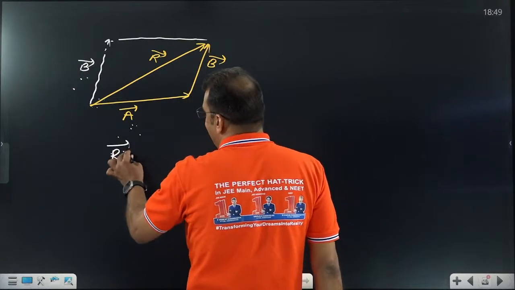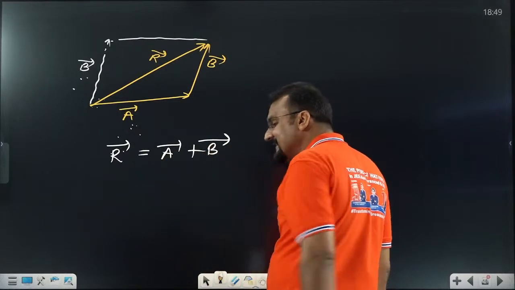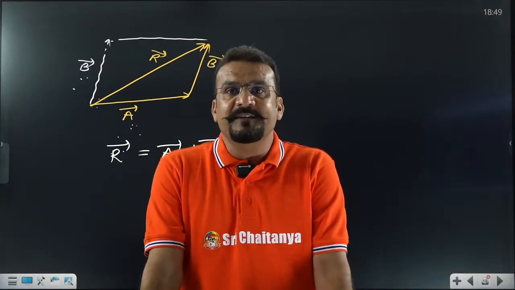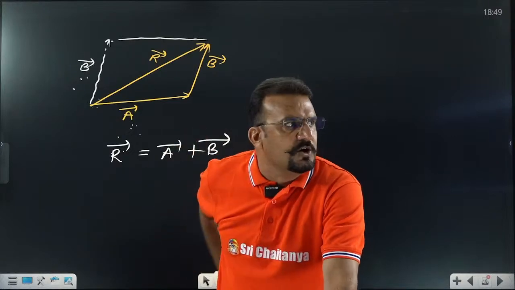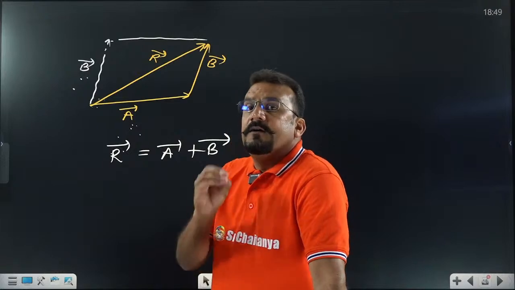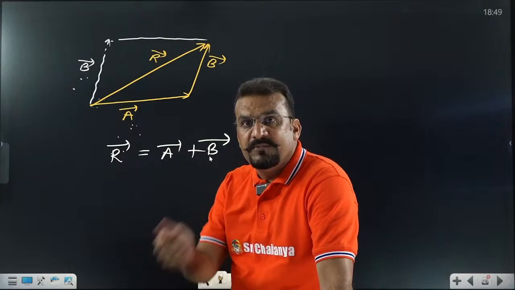That means vector R is again vector A plus vector B. That means the parallelogram law and triangle law are not separate cases. The parallelogram law is the modified or advanced form of the triangle law. Same result we will get.